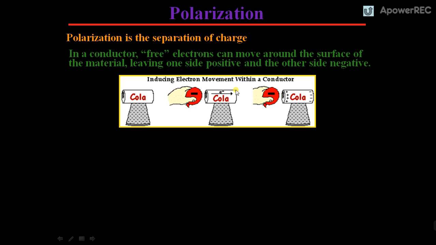Inducing electron movement within a conductor: when we keep an electric field very near a conductor, the electrons will get repulsion from it and will move.